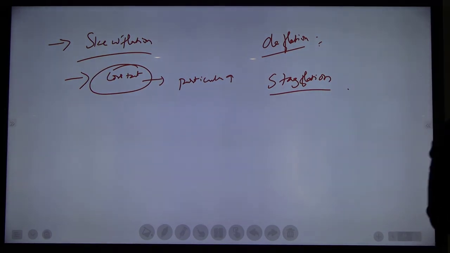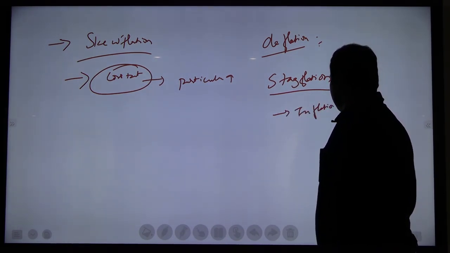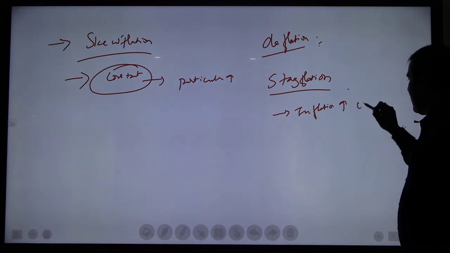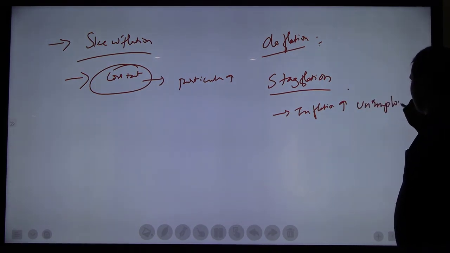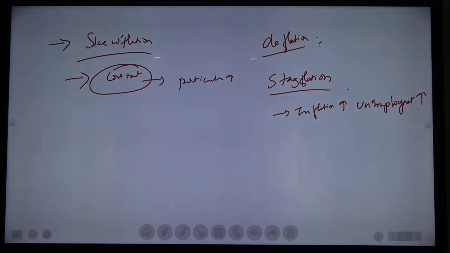Stagflation means a phenomenon in an economy where inflation keeps on increasing and unemployment is also increasing. Both inflation as well as unemployment are increasing. That situation in a country's economy is called stagflation. Understood? What is meant by skewflation? What is meant by deflation? What is meant by stagflation?